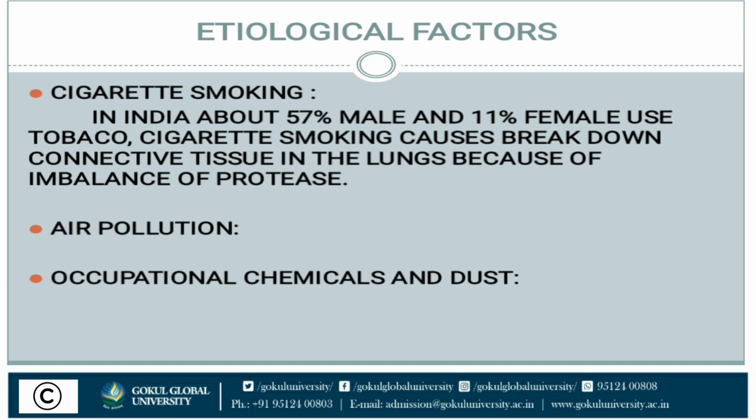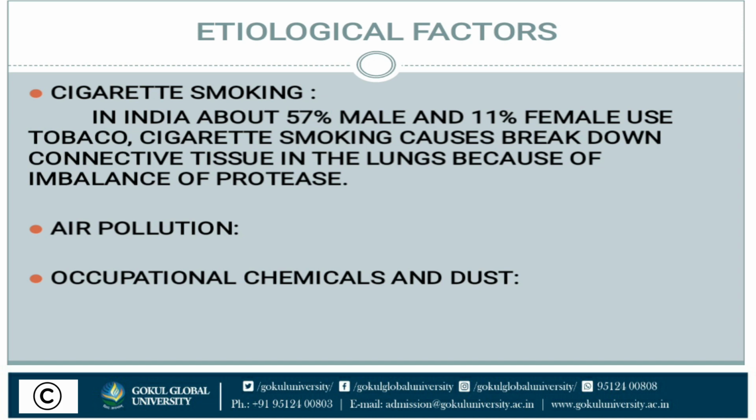Next is air pollution. If a person is exposed to environmental air pollution, they will get problems of the respiratory system. Next is occupational chemicals and dust. If a person is working in an industry or chemical factory, there is a chance of dust entering the respiratory system.